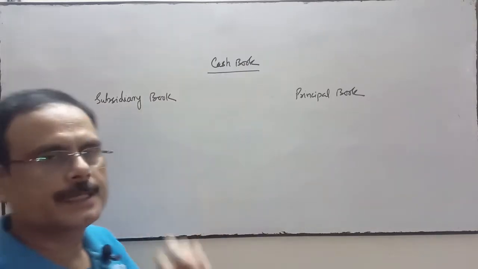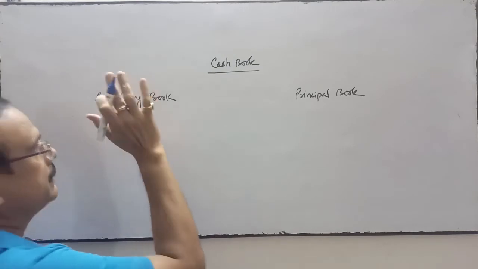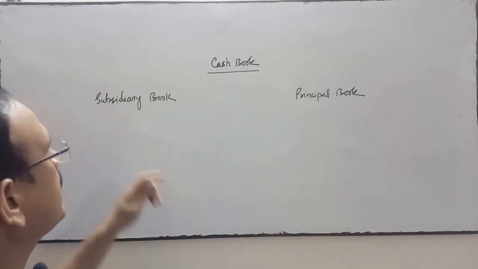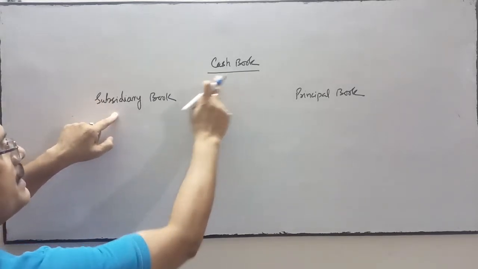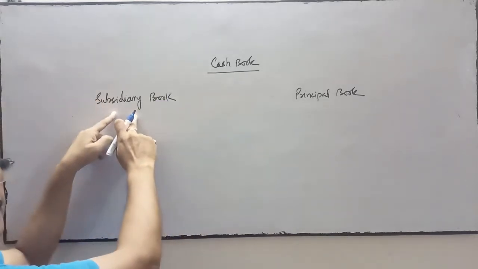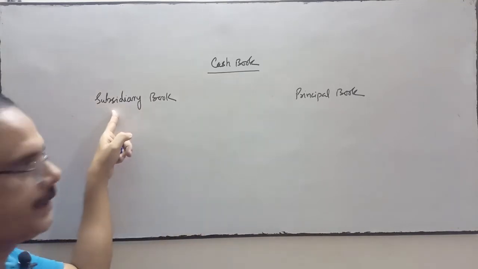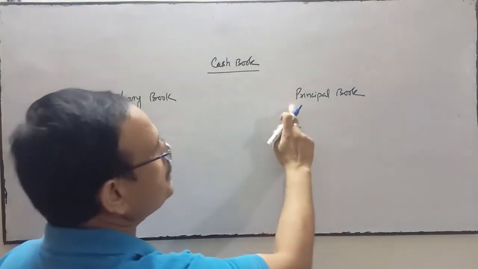So the cash book is a subsidiary book. Directly the transactions related to cash and bank are recorded in the cash book. Cash book is a subsidiary book of original entry. As well as that, cash book is also called a principal book.